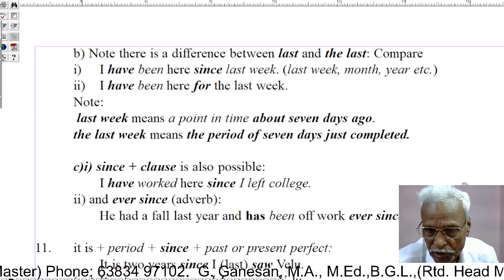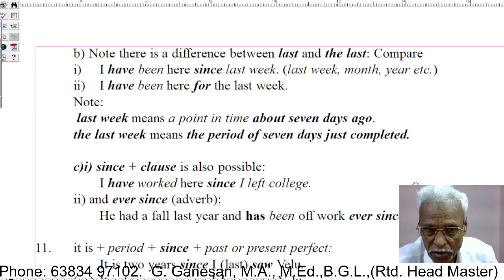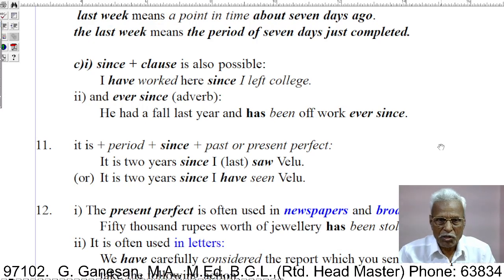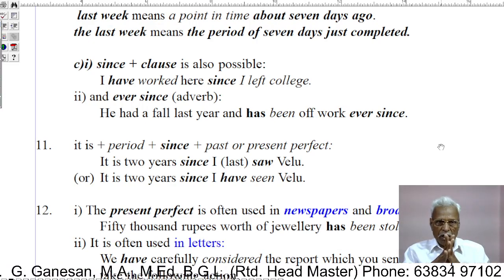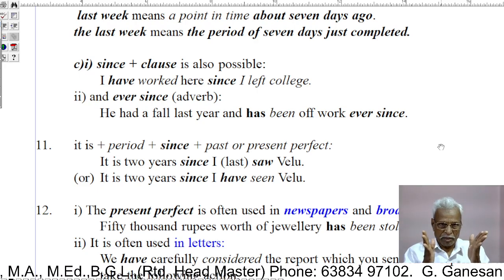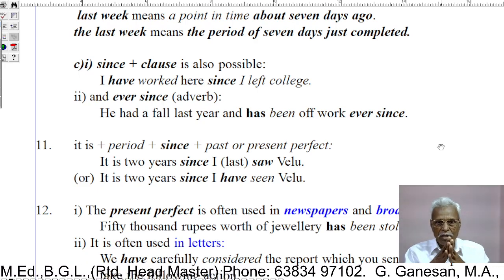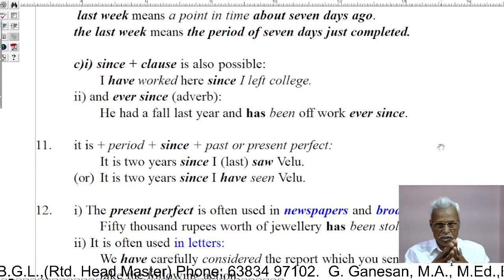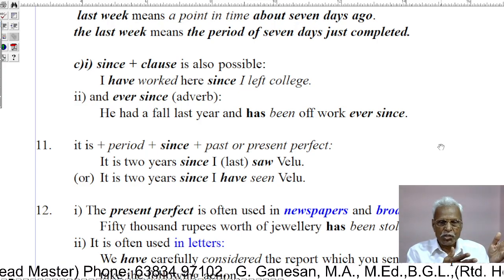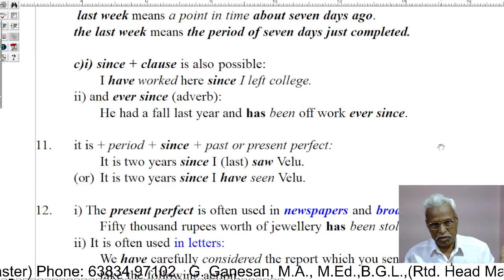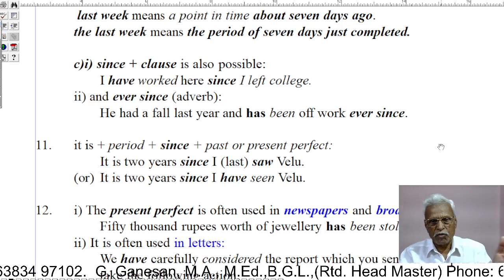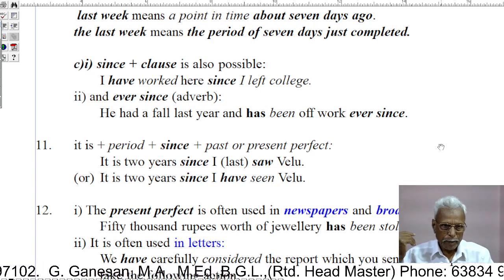There is the difference between "last" and "the last". Note: since plus clause is also possible. I have worked here since I left college. I have worked here, present perfect. Since I left college, I left college. That is, I have been working here since I left college. "Since I left college" is a clause.